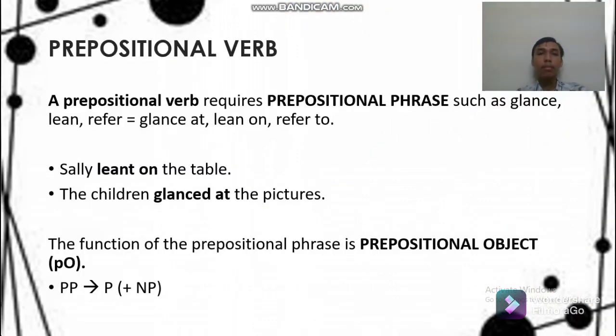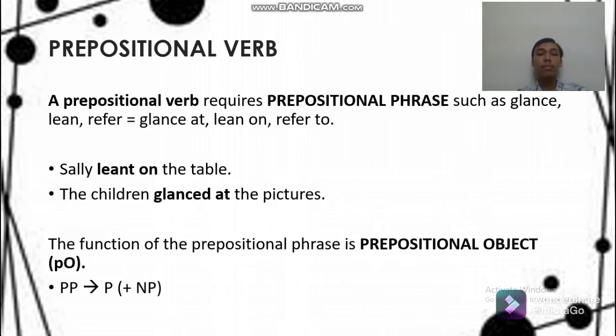Next is prepositional verb. A prepositional verb requires a prepositional phrase, such as glance, lean, refer, and the result like glance at, lean on, refer to. For example, Sally leaned on the table. Of course, we can see the prepositional verb from this sentence, that is, lean on.